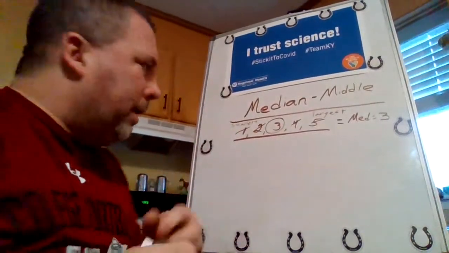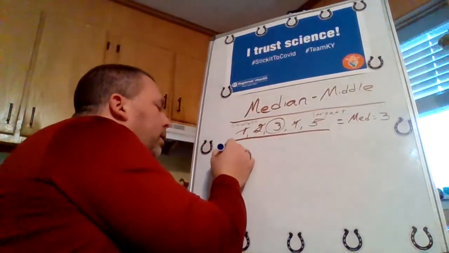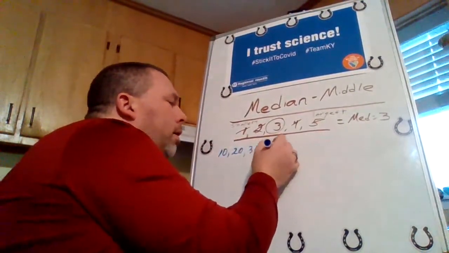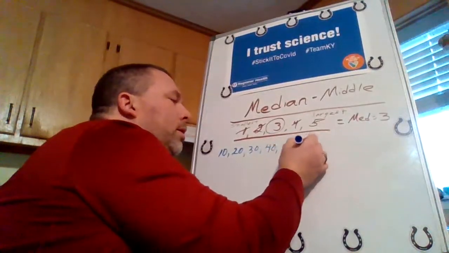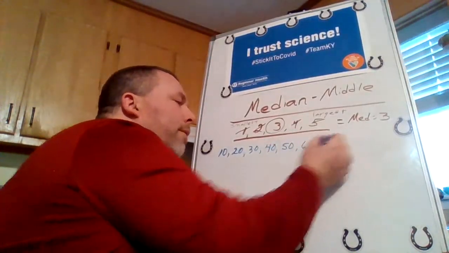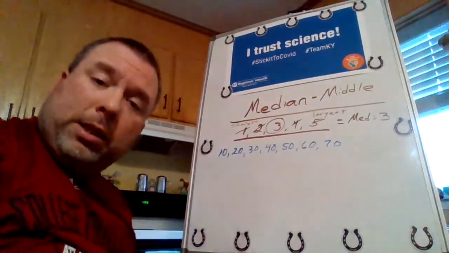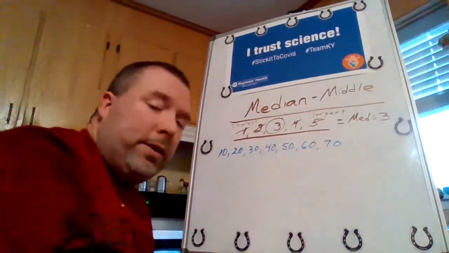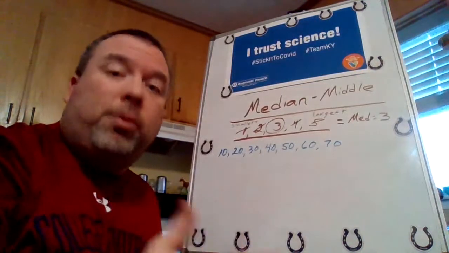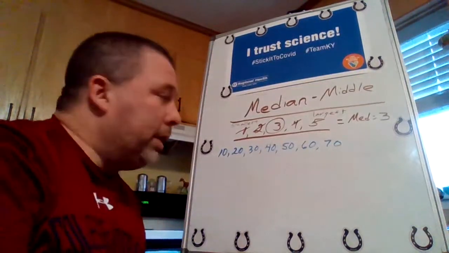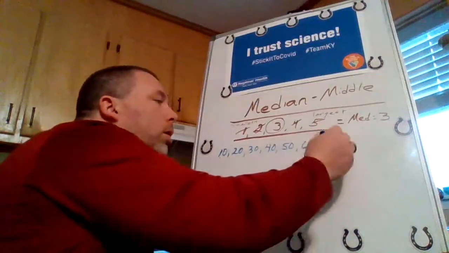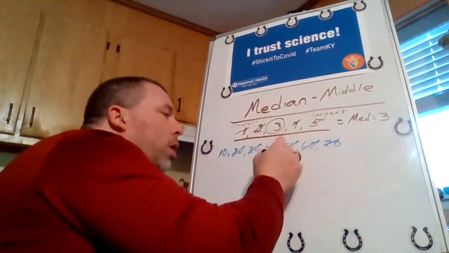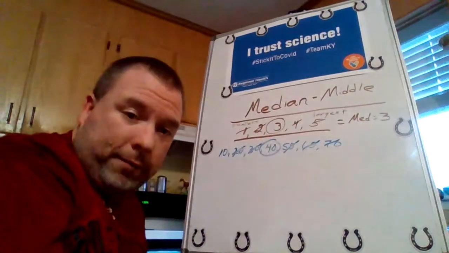Let me show you what I mean. 10, 20, 30, 40, 50, 60, 70. Now these are already in order. And look how many values we have. 1, 2, 3, 4, 5, 6, 7. That's an odd number. This is going to be great. It's going to work out real easy for me. Small, large, small, large, small, large, only one number left.